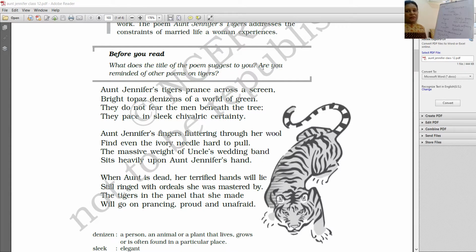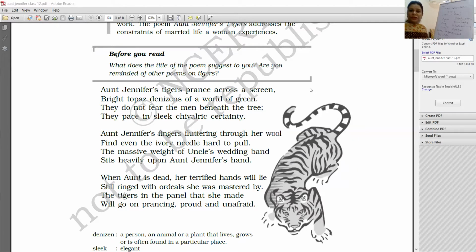So here, Aunt Jennifer, as I told you, it is quite surprising when we read the poem that the tigers that she has made are on a panel. She has embroidered these tigers. They are her needlework. They are her creativity. And it is very surprising considering the circumstances that she lives in. She has been dominated by the male in her family. And now here, it is maybe a way for her to express the hidden desire in her to be courageous, to be brave.